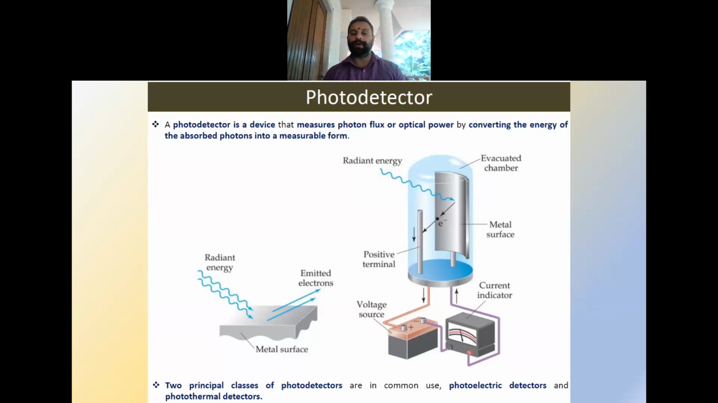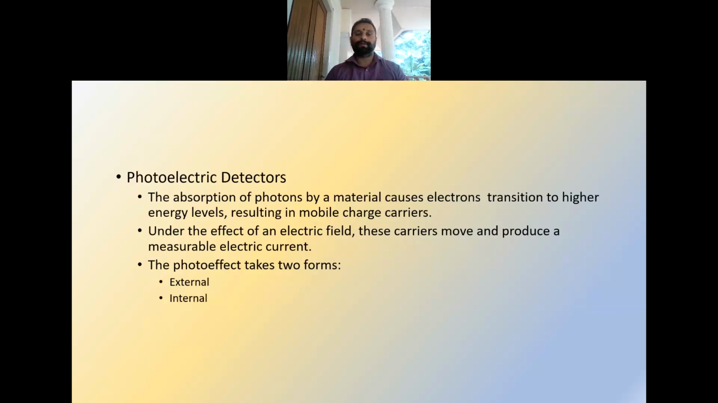So usually there are mainly two categories, that is photoelectric detectors and the photothermal detectors. In the case of photoelectric detectors, the absorption of the photons by a material causes the electron transition to a higher energy level, resulting in mobile charge carriers. That means the photons which are coming will be converted to an electrical current, and that current or the voltage will be measured to quantify the photons incident on the photodetector.